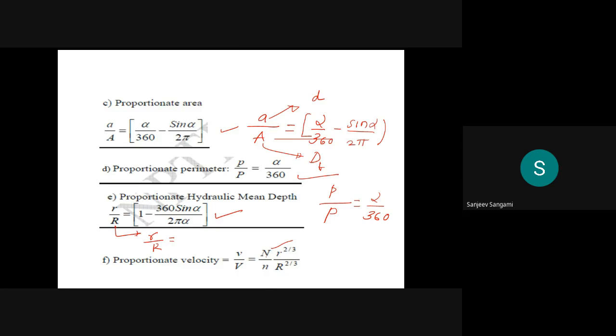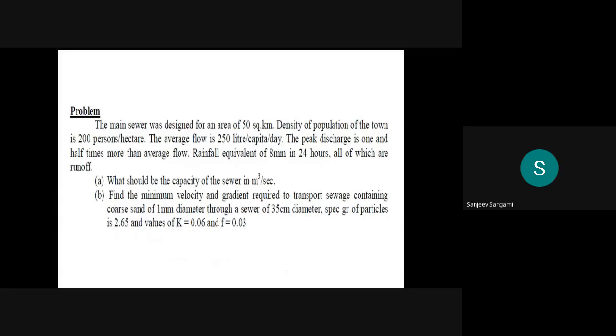where capital N is the Manning's constant and small n is the rugosity coefficient. This is very important, capital N and small n. Two n's are here. This one is Manning's, this one is the roughness coefficient. So with this definition, we'll try to solve one problem.